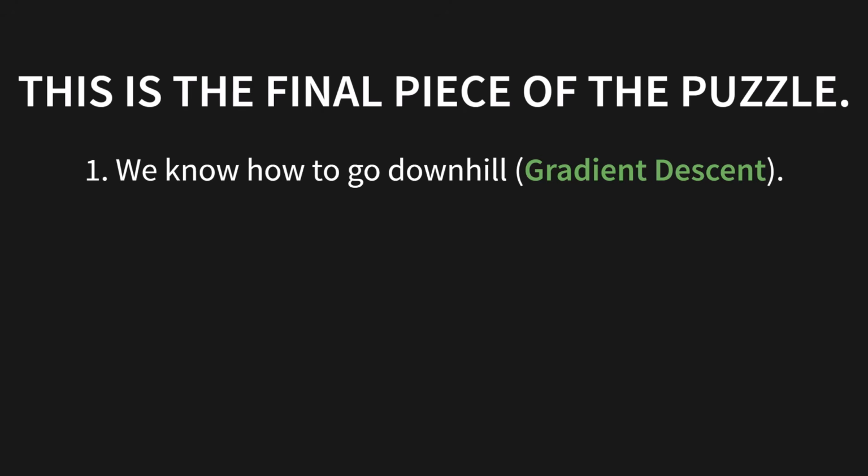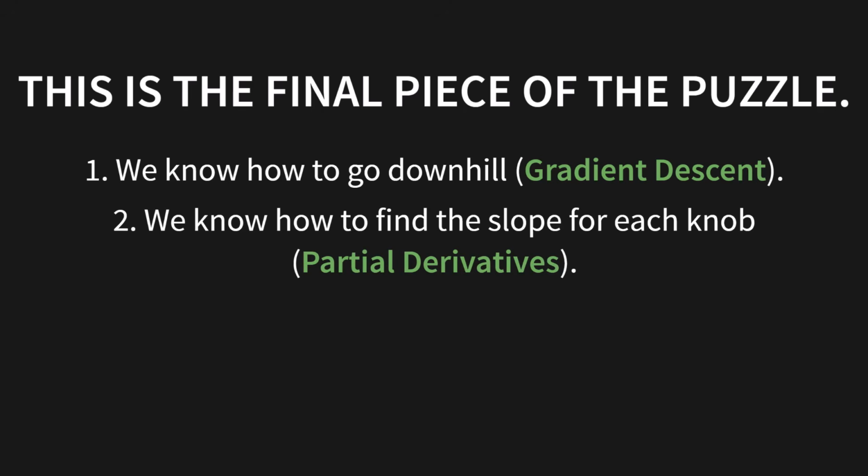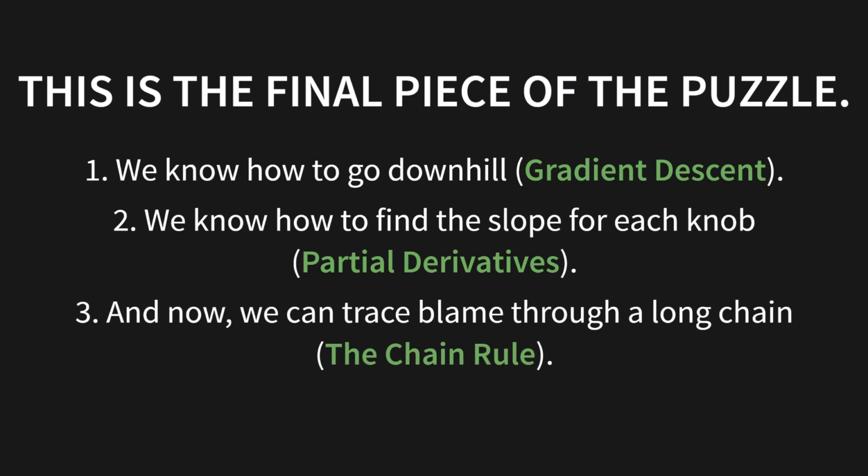This is the final piece of the puzzle. 1, we know how to go downhill using gradient descent. 2, we know how to find the slope for each individual knob using partial derivatives. And 3, now we can trace blame through a long chain using the chain rule. We have all the mathematical tools we need.